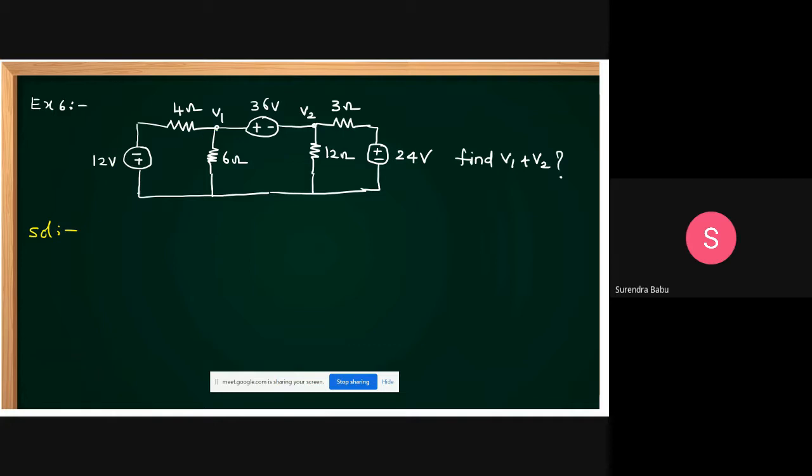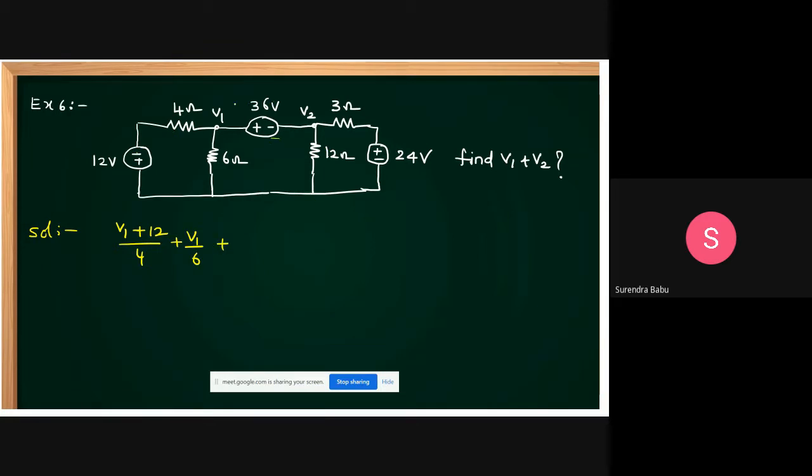First, I can apply nodal analysis at V1. Yes, friends, apply nodal analysis with respect to V1 and V2. This total you can apply. Here you can get (V1 minus V1 plus 12) by 4, because there is a minus, plus V1 by 6.